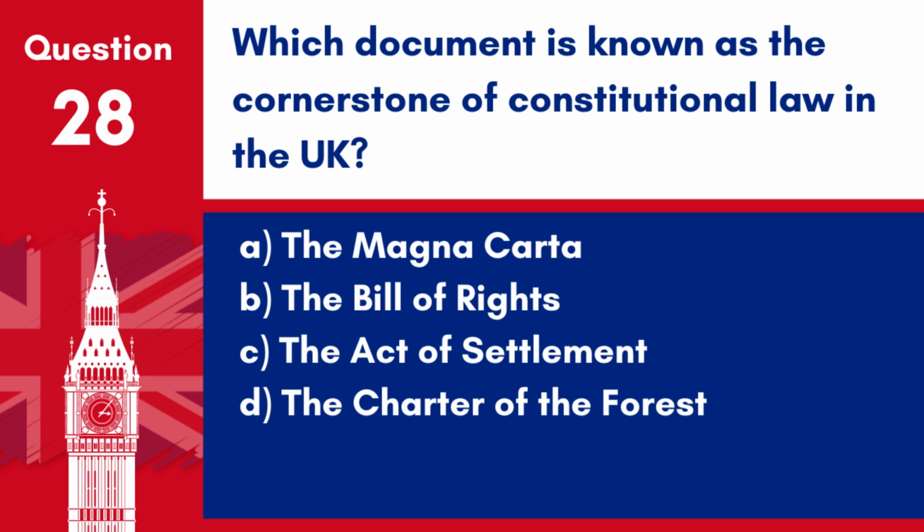A. The Magna Carta. B. The Bill of Rights. C. The Act of Settlement. D. The Charter of the Forest. Answer A. The Magna Carta. The Magna Carta, signed in 1215, is often regarded as the cornerstone of modern English and later British constitutional law.